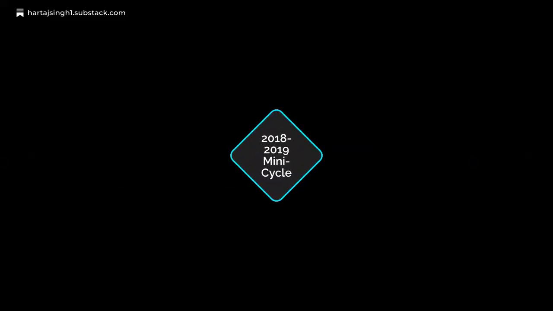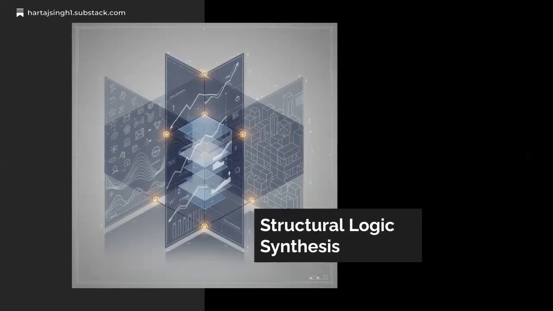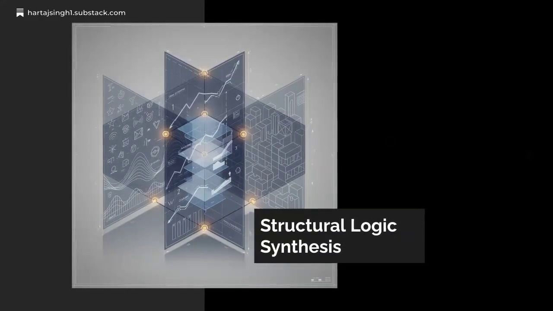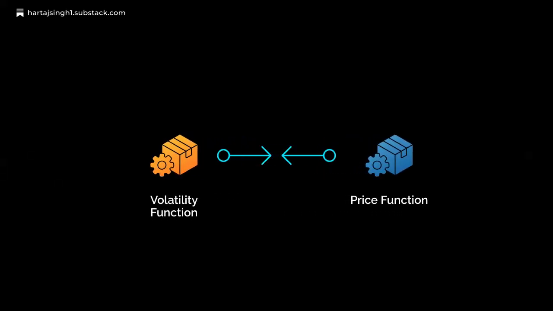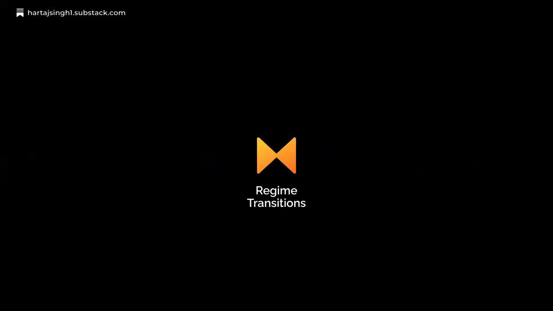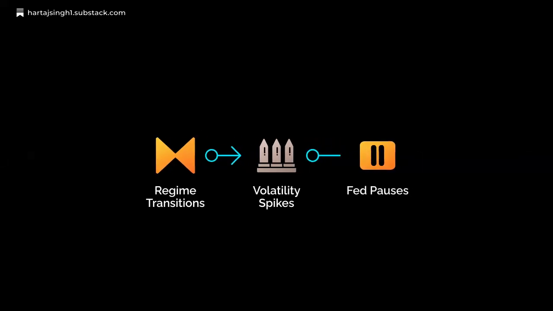The 2018-2019 mini-cycle shows the same pattern. Volatility eased only after the Fed paused and pivoted. Let's synthesize this into a coherent model of how volatility, price, and policy interact. Volatility acts as a regime shock index responding to policy transitions, while price acts as a liquidity index responding to capital availability. Regime transitions trigger volatility spikes.